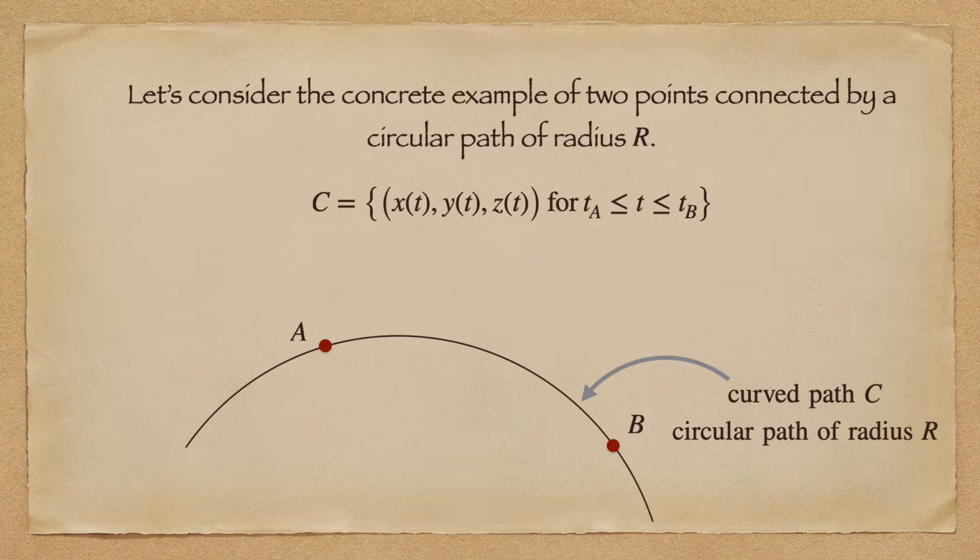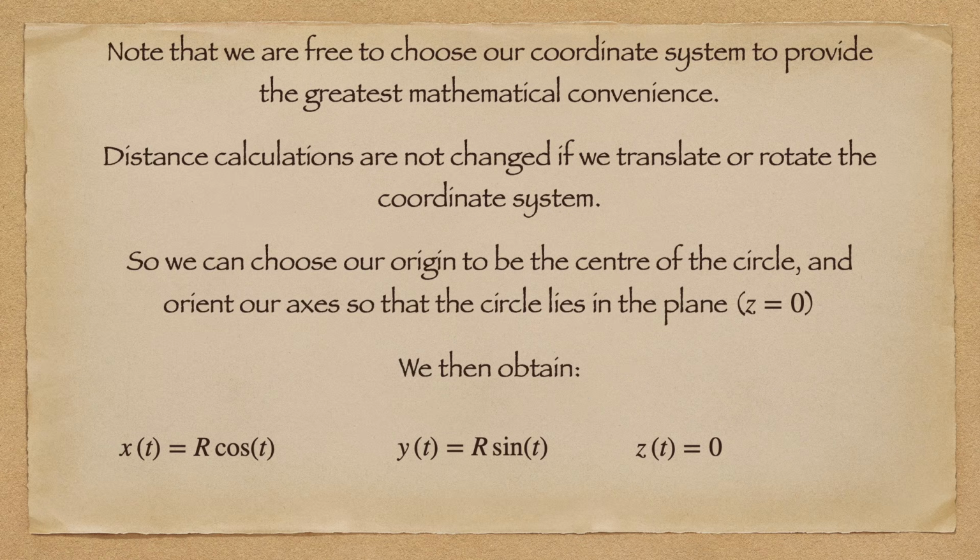Let's consider a specific example. Consider 2 points joined by a circular path of radius r. The distance between these 2 points along this arc is completely unaffected by where we put the origin for our coordinate system. So we're free to choose a position for the origin that provides maximum mathematical convenience. In this case, that would be the center of the circle.